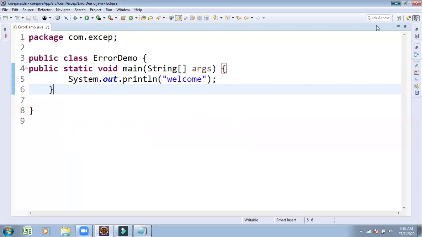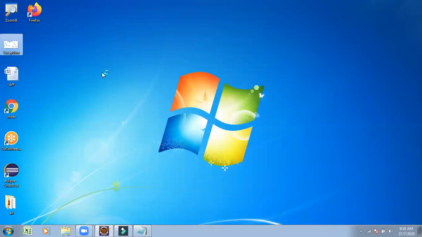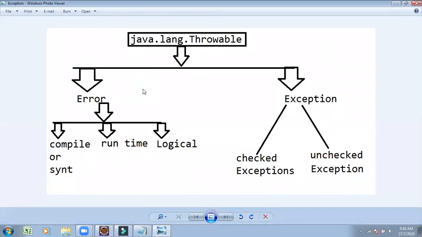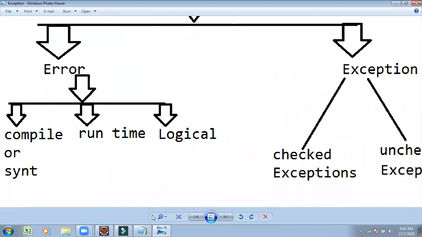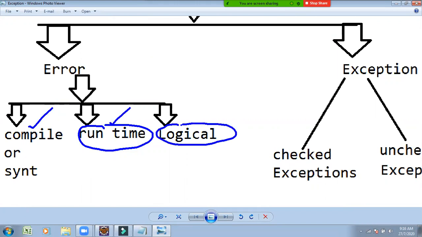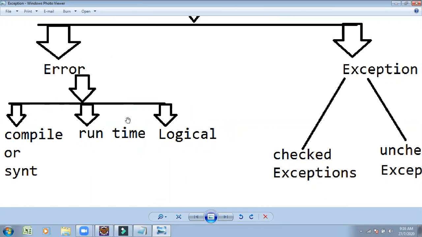The errors we get due to compilation are called syntactical or compile time errors. Some types of errors we get are called runtime errors. Errors are categorized into three types: compile time errors or syntactical errors, runtime errors, and the third one is logical error, which we get due to program logic problems.